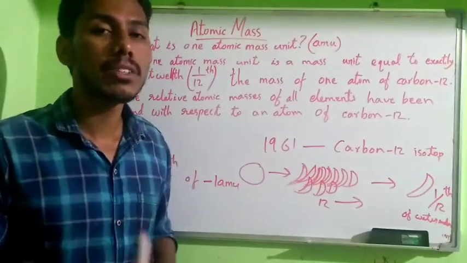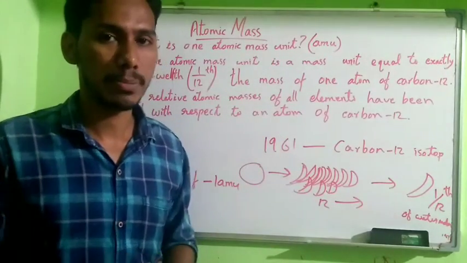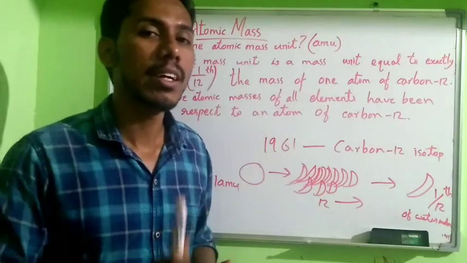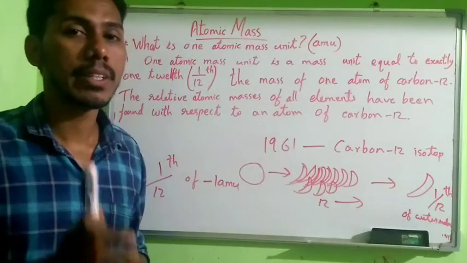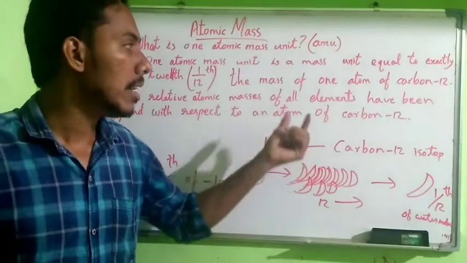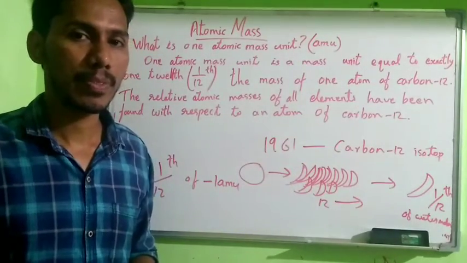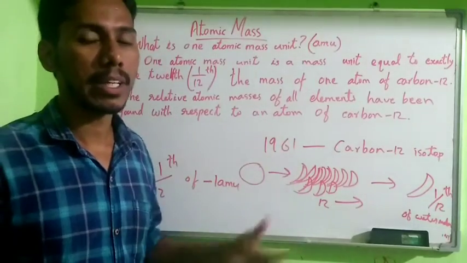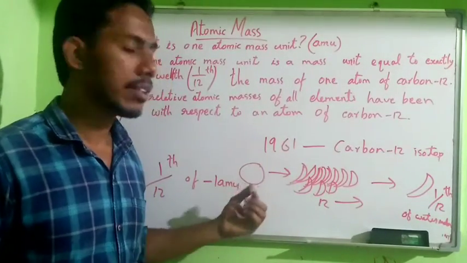This atomic mass unit is universally accepted. Atomic mass unit is the universally accepted measurement at the atomic level. It helps to measure the mass of other elements by comparing with the carbon 12 atom.